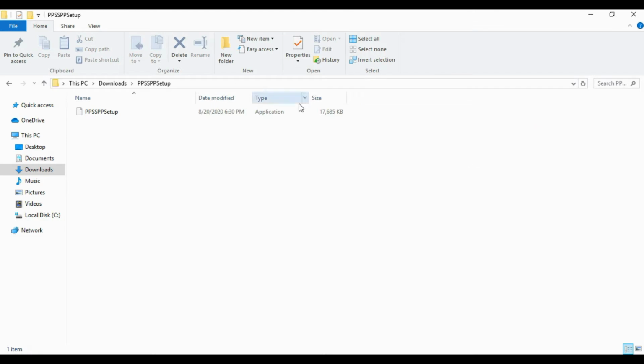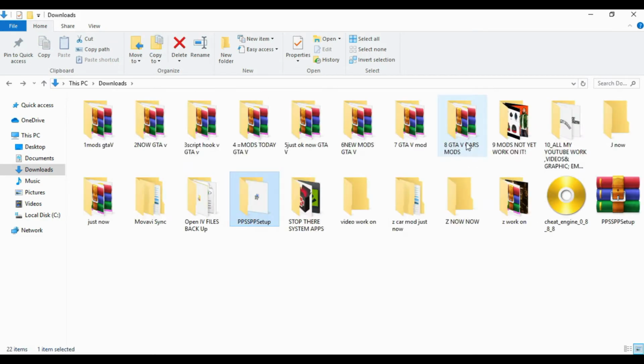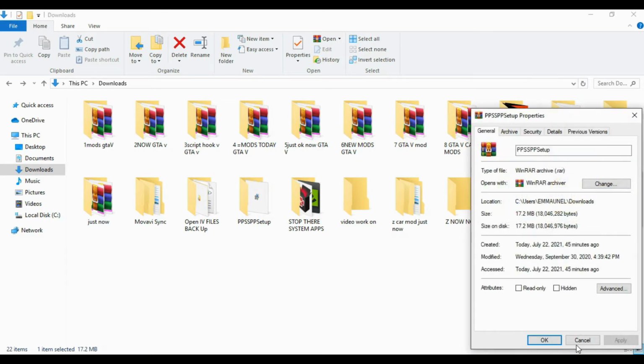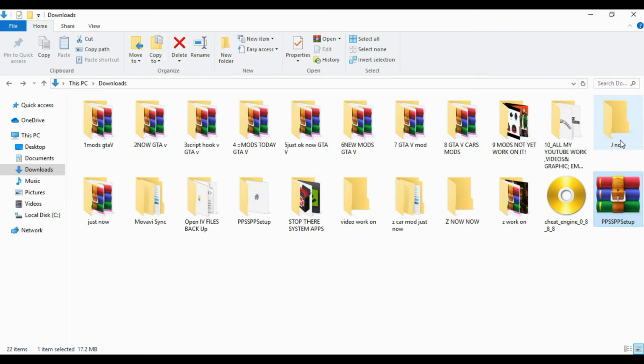Now open it. Can you see? Let me check the MB. Yeah, 70.2 MB, so very cheap. So you will see the stuff in my link description, so you can easily click on it and download it. With this package you can play all your PPSSPP games on your system as if you are playing a normal game.